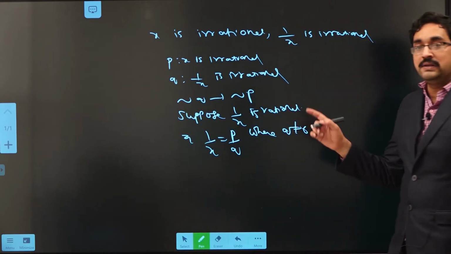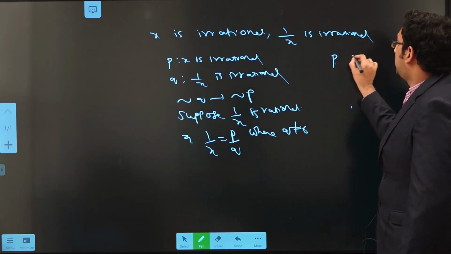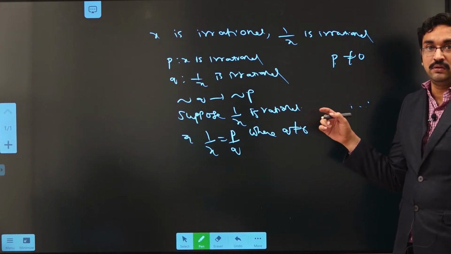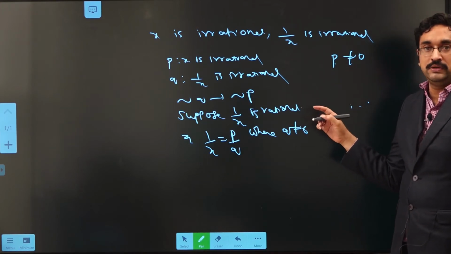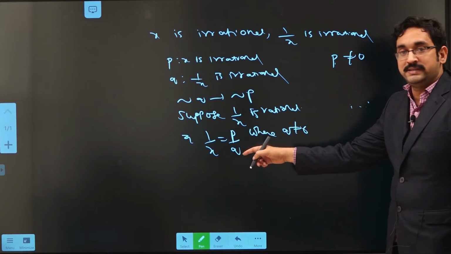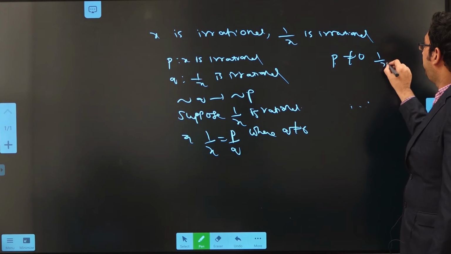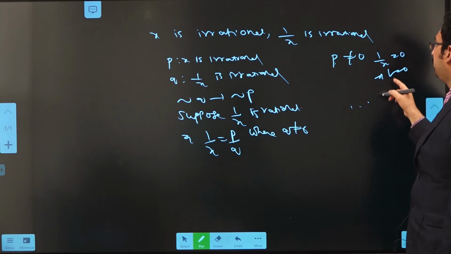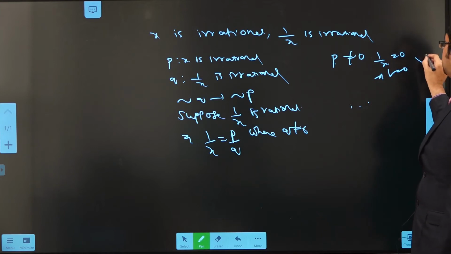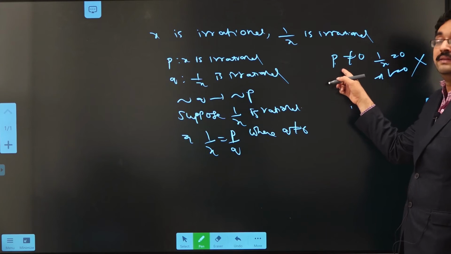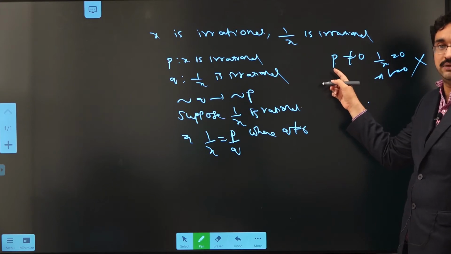From this we can also say that P is also not equal to 0. How can we say that P is non-zero? What will happen if P equals 0? If P equals 0, 0 divided by anything is 0. Then 1 by x will become 0. If you multiply the left side, it will become 1 equal to 0, which is a contradiction. Hence, we can say that P is also non-zero.